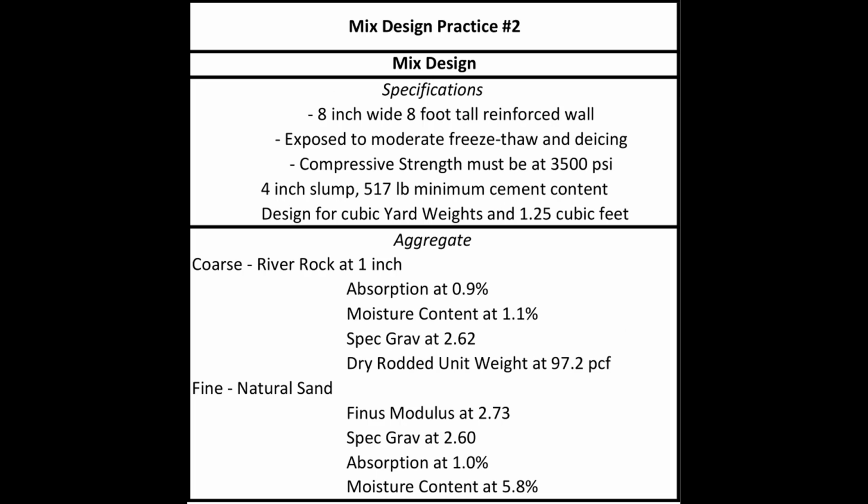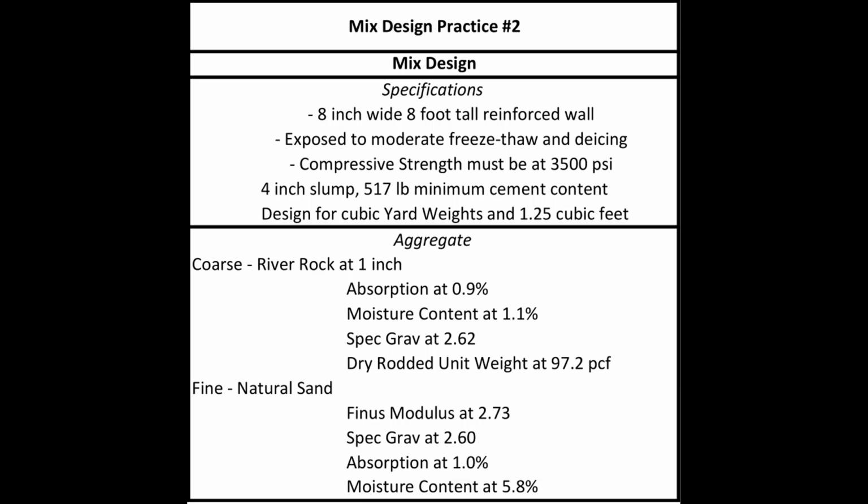So for practice mix design number 2, we've got an 8-inch wide, 8-foot tall reinforced wall exposed to moderate freeze-thaw and de-icing. So whether it's infrastructure for a local bridge, a walkway bridge, or something used on the outskirts of a building, we're looking for a compressive strength of 3,500 PSI at 28 days, and a 4-inch slump for our fresh properties. We've got a minimum cementitious content of 517 pounds per cubic yard.